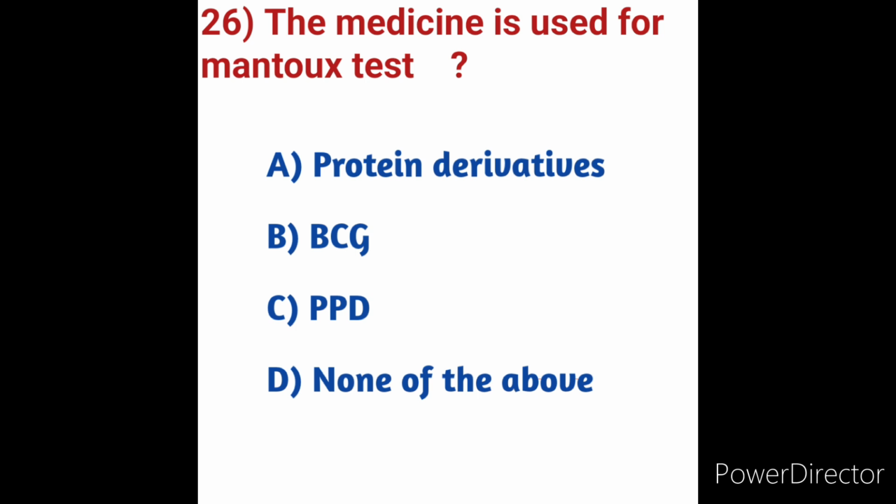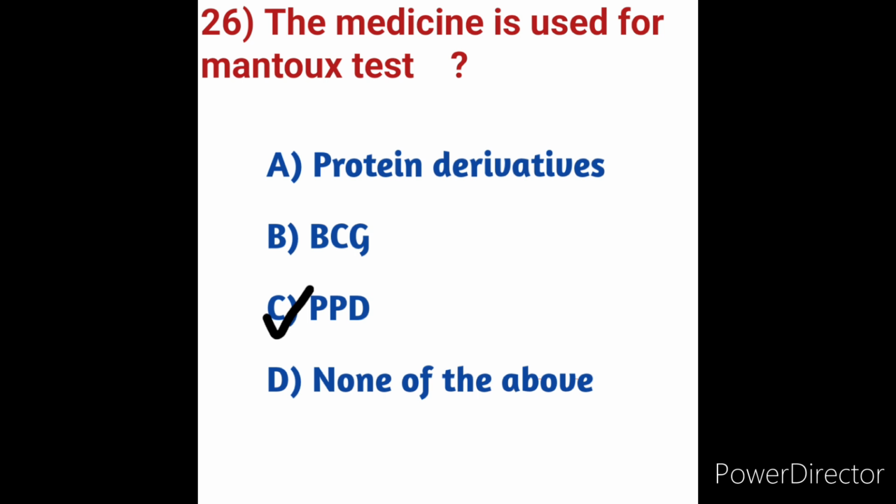The tuberculin skin test is one of the methods to determine whether a person is infected with Mycobacterium tuberculosis or not. The Montex test should be read between 48 and 72 hours after the administration. So here the medicine used for the Montex test is tuberculin purified protein derivative. Option C, PPD, is the correct answer.